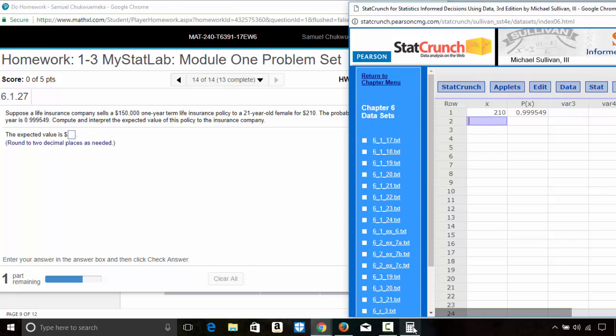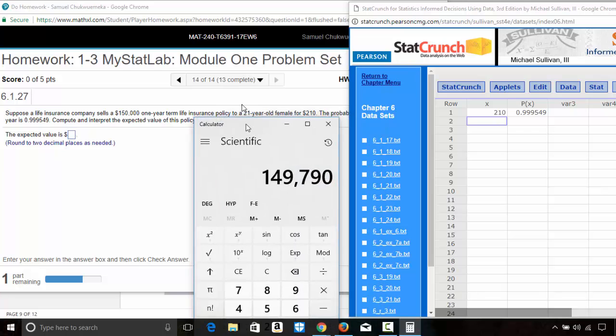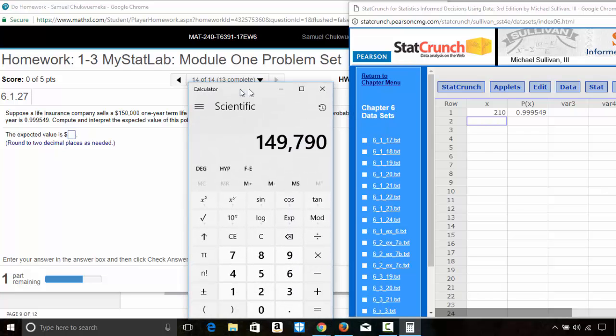If the girl does not survive, then the insurance company will pay. Let me clear this memory here. So we're gonna do first 150,000 minus $210. This is the amount the insurance company will pay if she doesn't survive. We hope she does anyway. So this will be negative 149,790. That would be a loss to the insurance company.